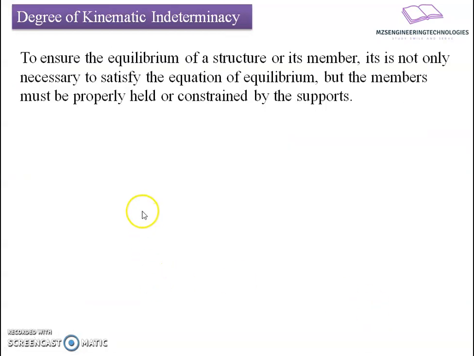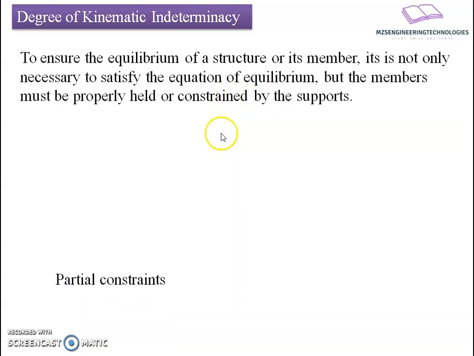Okay, now let's move towards the part of stability. How do we define stability? To ensure the equilibrium of a structure or its member, it is not only necessary to satisfy the equations of equilibrium, but the members must be properly held or constrained by the supports. So here stability depends upon what freedoms the structure is going to have at its ends. We call these the constraints which we are going to provide at that particular joint.